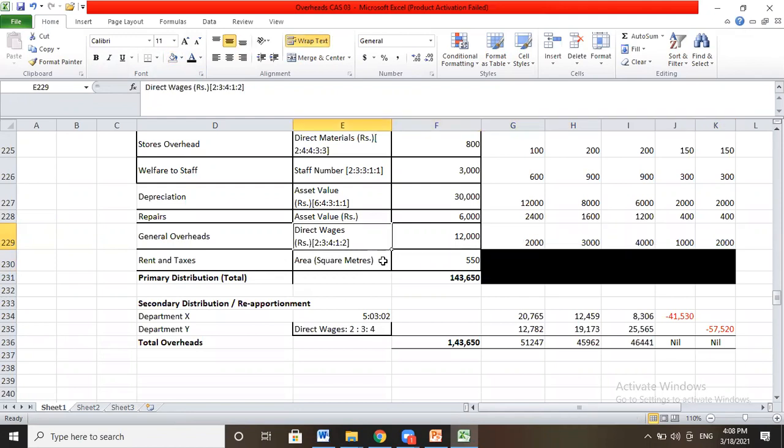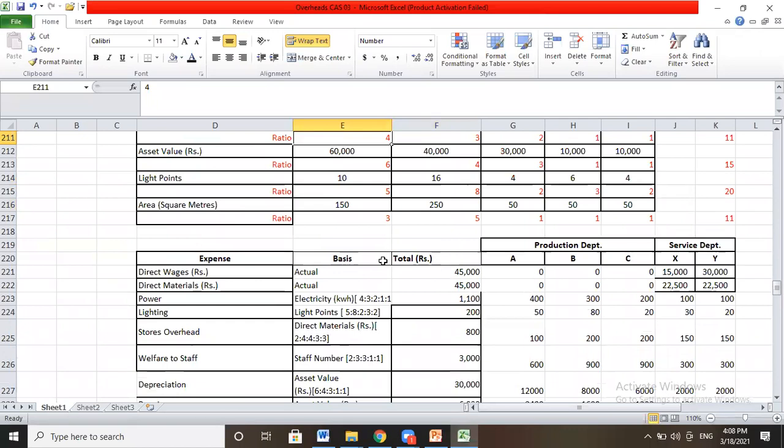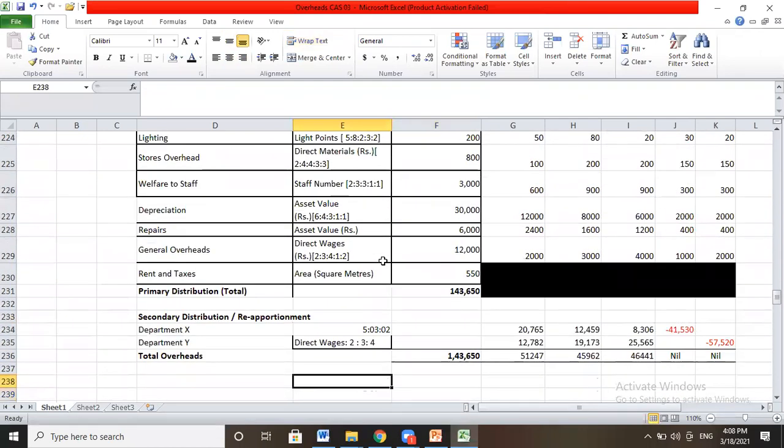Area in square feet for rent and taxes. So as per area, 3:5:1:1:1.